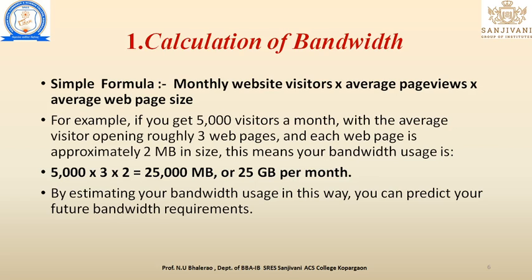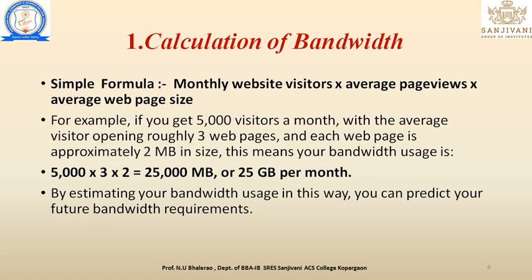If you get 5,000 visitors a month, with the average visitor opening roughly 3 web pages, and each web page is approximately 2 MB in size, this is your bandwidth usage.